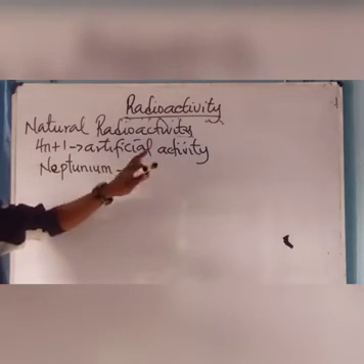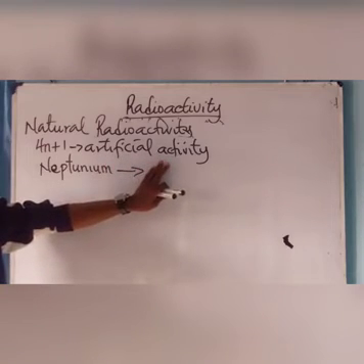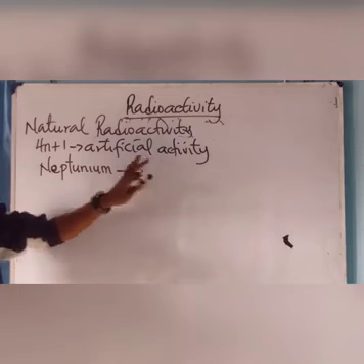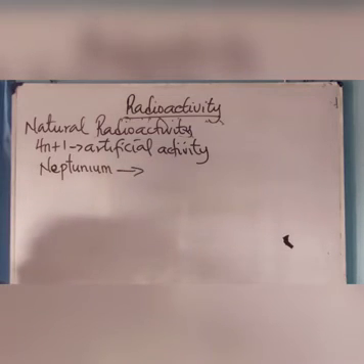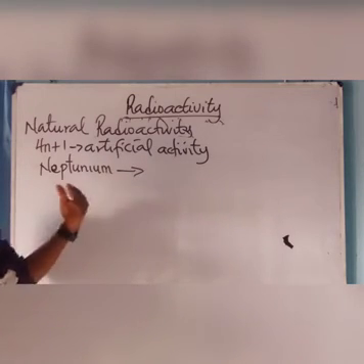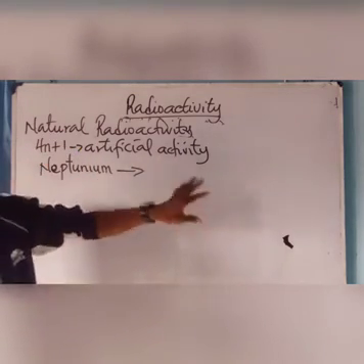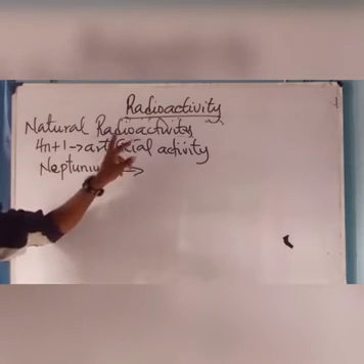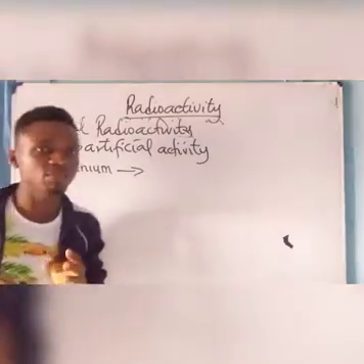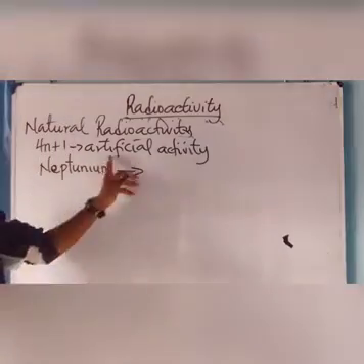Artificial radioactivity is the type of activity that involves the transformation of an element which is non-active naturally to become radioactive. Artificial radioactivity is a process whereby elements that are non-active naturally are made active artificially.